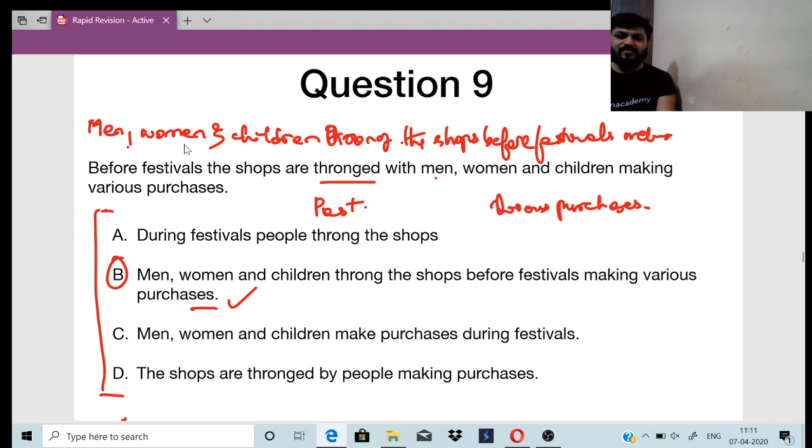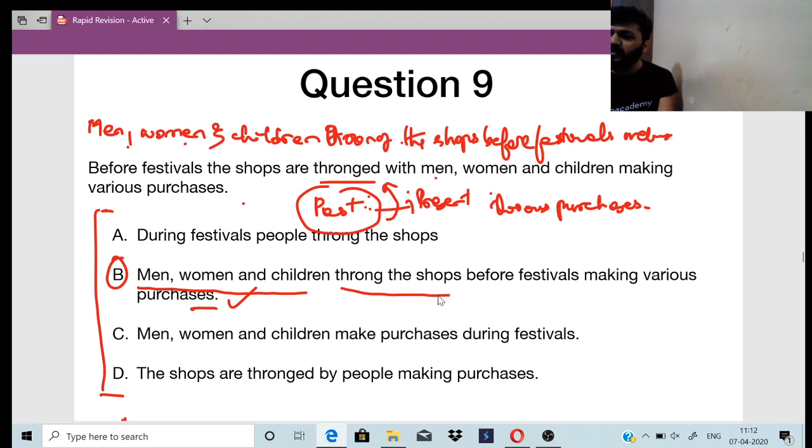Option B. Men, women, and children, the subject. Past tense is given here. Thronged means this is passive voice. Convert this into present. So throng the shops. Thronged gets converted to throng. When do they throng? They throng before the festivals, making various purchases. So it is option B. Clear, everyone? This is given as thronged, so it has to be changed to throng.